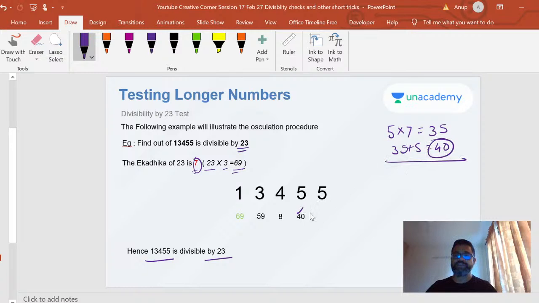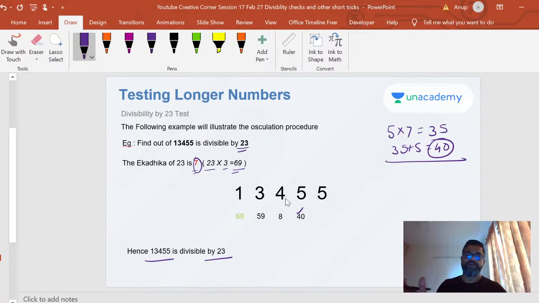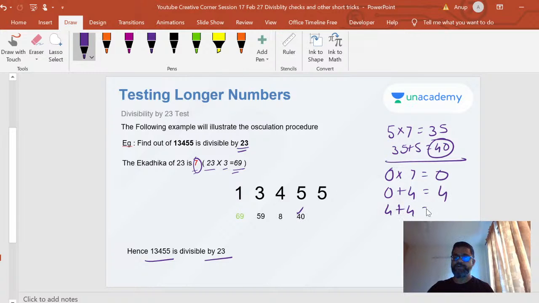Now notice this, unlike here where I was doing it in 2-3 lines, I want to get you to a habit where I'm doing it in one single line. So now I take only the last digit. I told you we're not taking both the digits. I multiply 0 into 7, which gives you 0, plus you should not forget that 4 that you left over. So 0 plus 4 is 4. Then add it to this 4. 4 plus 4 is 8. So you got that 8.